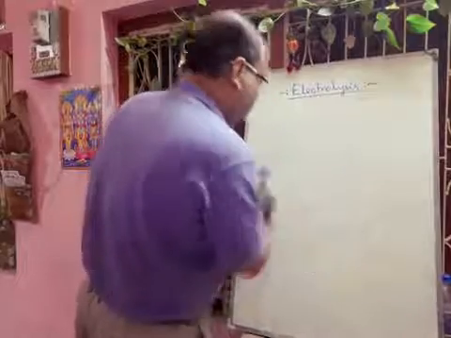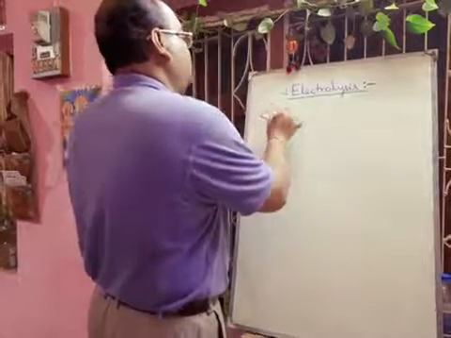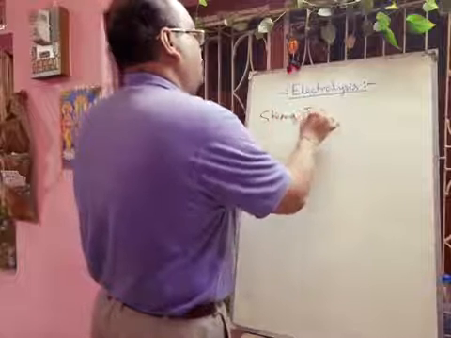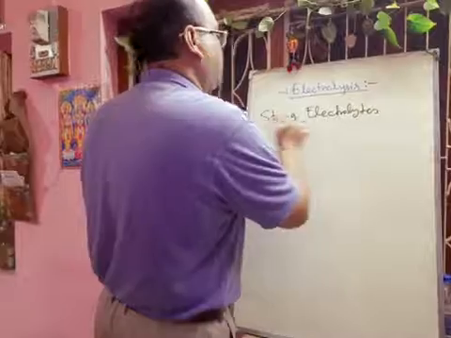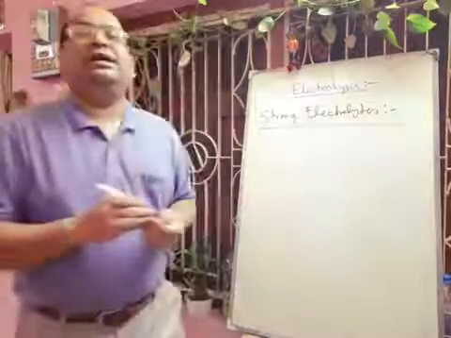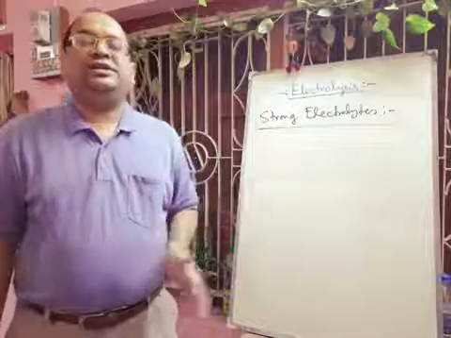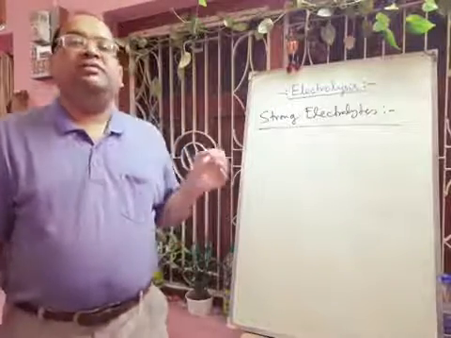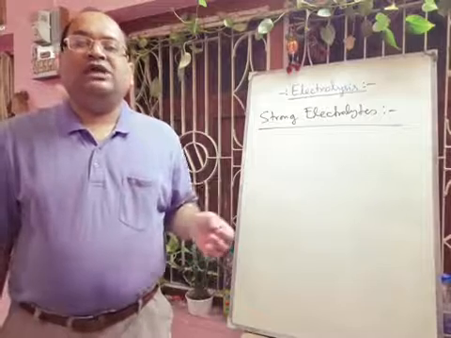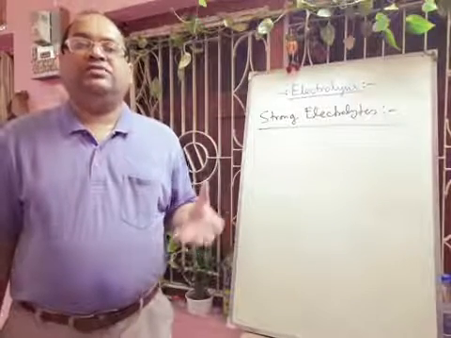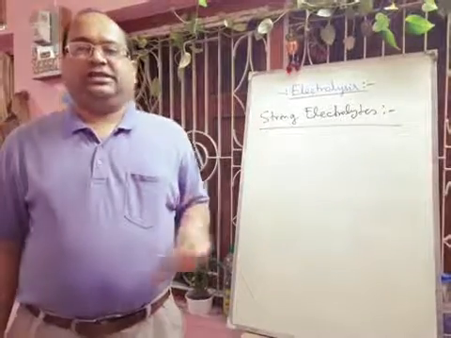Next, we will discuss strong electrolytes. What are called strong electrolytes? Strong electrolytes are almost completely dissociated, that means 100% dissociated in fused or in aqueous solution state. These electrolytes allow a large amount of electricity to flow through them and hence are very good conductors of electricity.